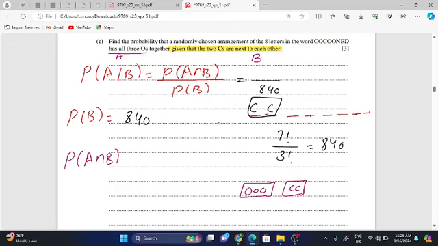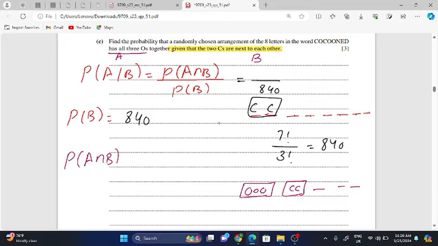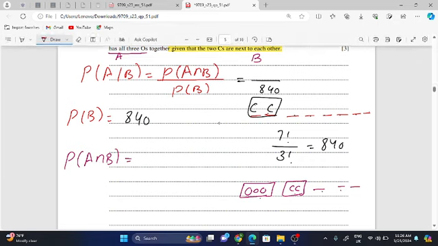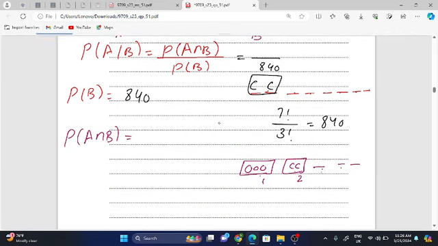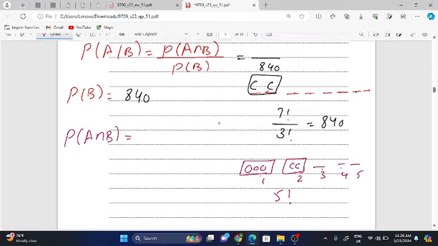The remaining would be 3 more empty spaces, because I have to take all C's together and all O's together in order to find the intersection. So all O's together, all C's together will become 1, 2, 3, 4, 5 empty spaces. So 5 empty units that would be treated as 5 factorial.